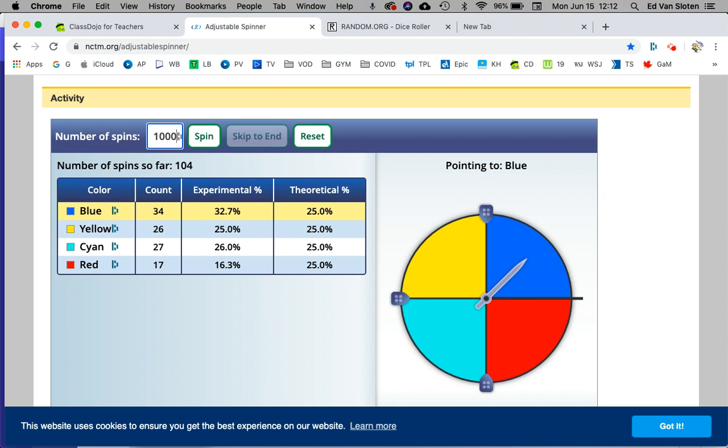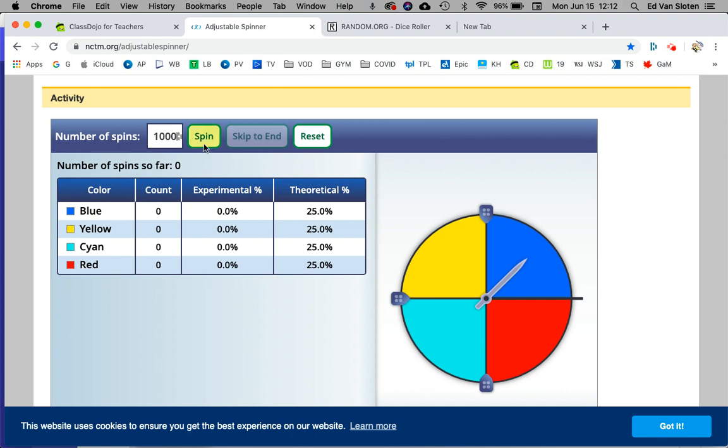Okay, then it should be 250 each. Now, I'm going to skip to the end. Wait a minute. This is greater than 250. This is greater than 250. This is greater than 250. And this is greater than 250. For some reason, oh, I didn't click reset. I'm sorry.